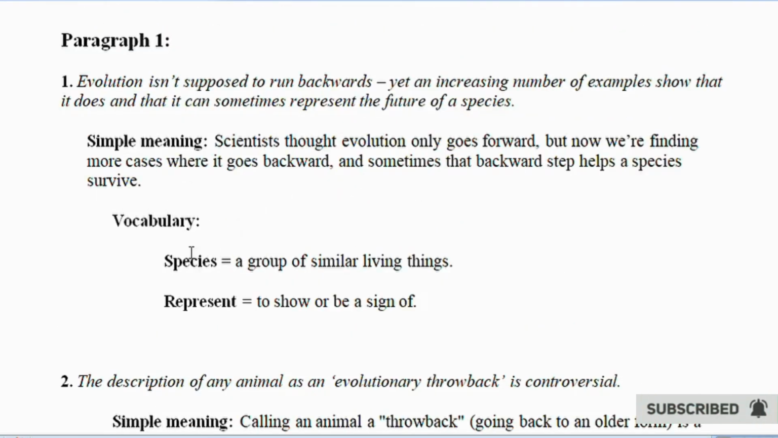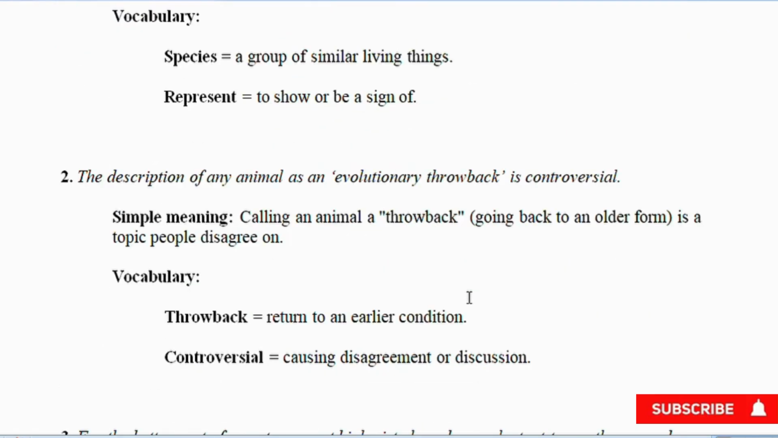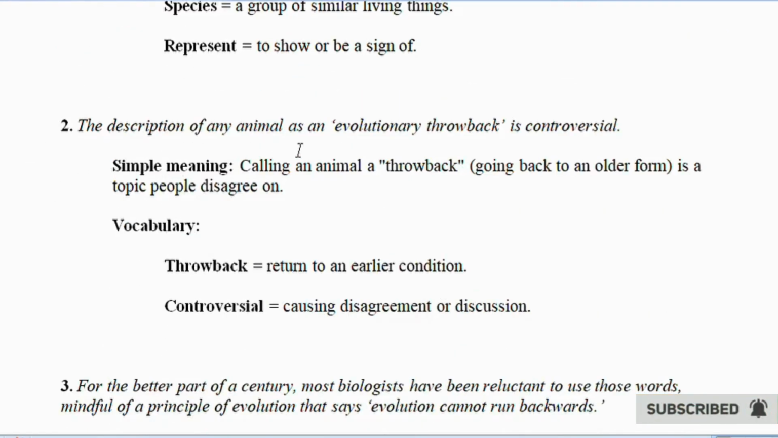Vocabulary: species equals a group of similar living things. Represent equals to show or be a sign of. 2. The description of any animal as an evolutionary throwback is controversial. Simple meaning: calling an animal a throwback, going back to an older form, is a topic people disagree on. Vocabulary: throwback equals return to an earlier condition. Controversial equals causing disagreement or discussion.